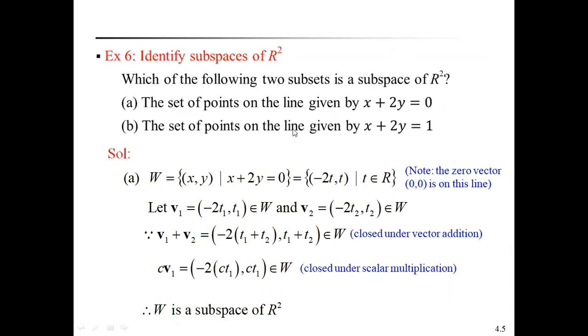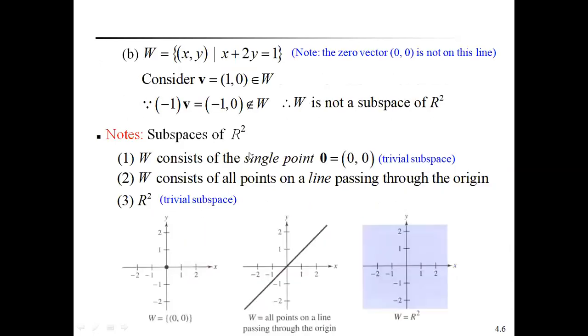In the second example, W is not a subspace of R square because the zero vector does not exist in the set of points on the line given by x plus 2y equal to 1. These are the two important examples you have to remember.